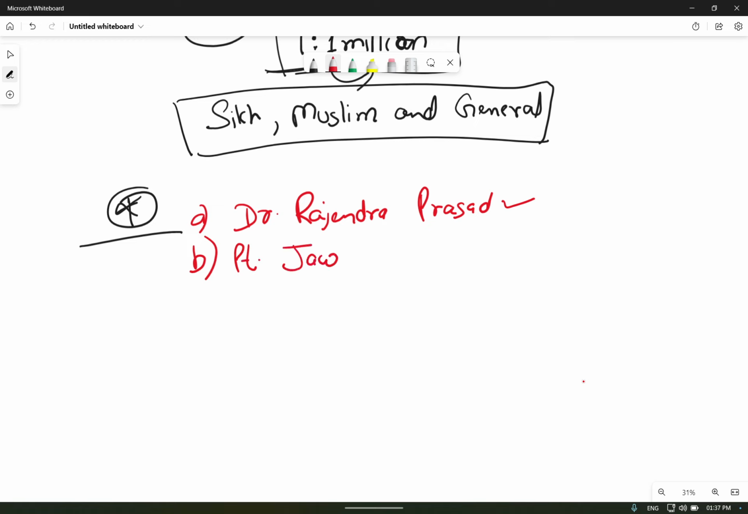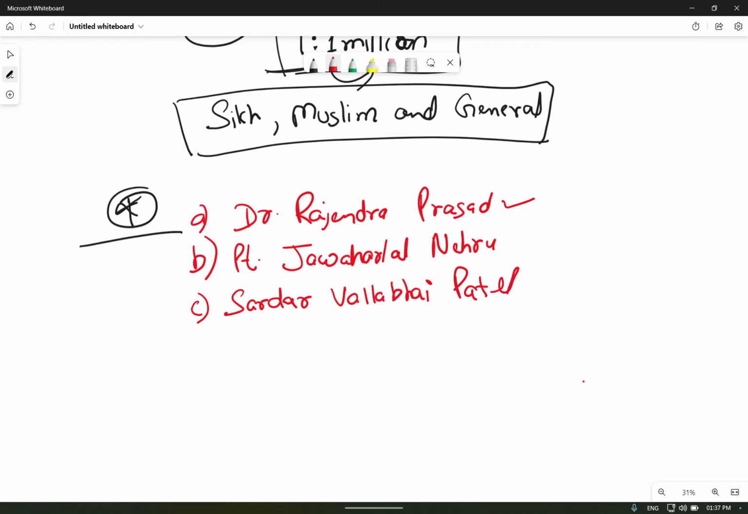Another will be Pandit Jawaharlal Nehru. He was looking after the finance and staff committee, the ad hoc committee for the national flag, the union constitution committee, and the union powers committee. Then Sardar Vallabhbhai Patel: he was looking into the advisory committee for fundamental rights, minorities, and the tribal and excluded areas.